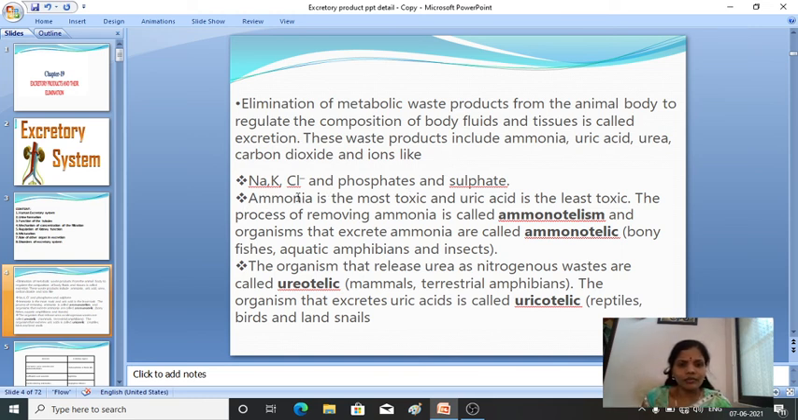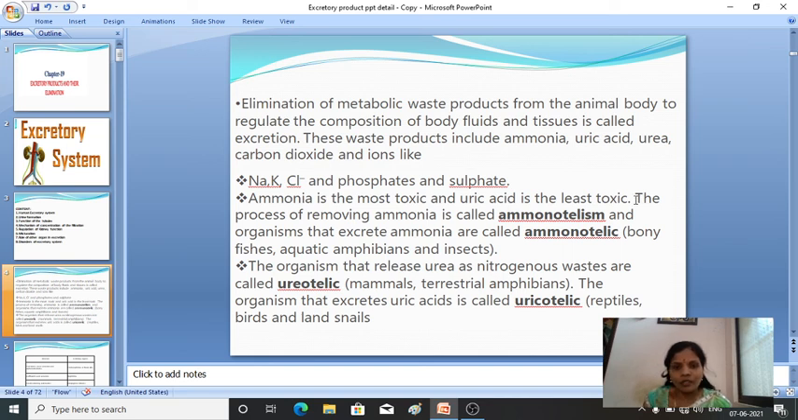Ammonia is the most toxic and uric acid is the least toxic. Ammonia is more toxic when compared to uric acid and urea. Due to that reason, ammonia requires more water for its elimination. So generally aquatic animals, including fishes, excrete ammonia as a nitrogenous waste.